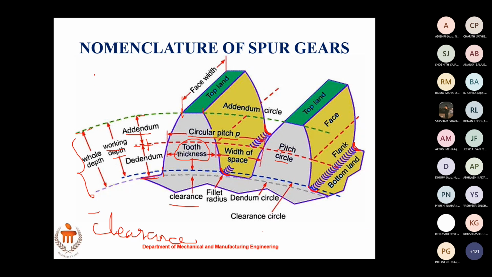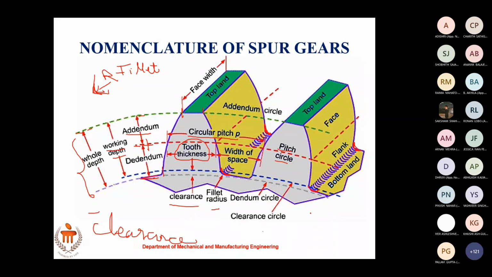If you cut a profile with a sharp corner, instead of a curve like this, we call this curve a fillet, and it has got a radius, the fillet radius. If you have a sharp edge, what will happen? There will be stress acting on that particular sharp edge, stress concentration you will have. Instead, if you have a fillet, the stress will be less. This basic principle is followed in design everywhere. That is followed here as well. So fillet radius you have.